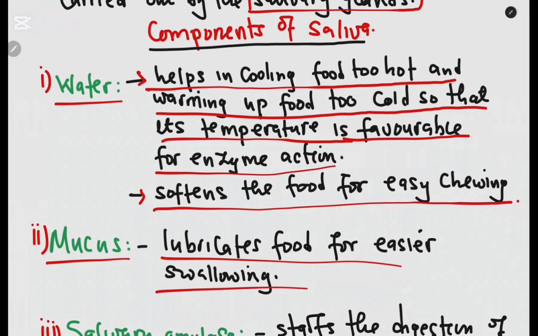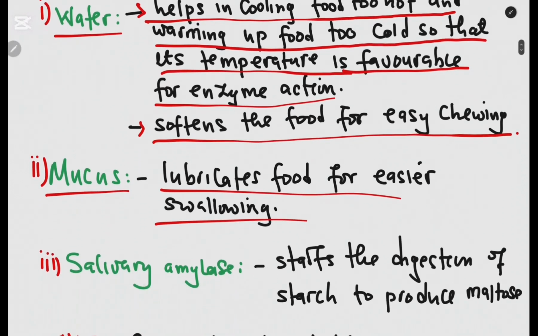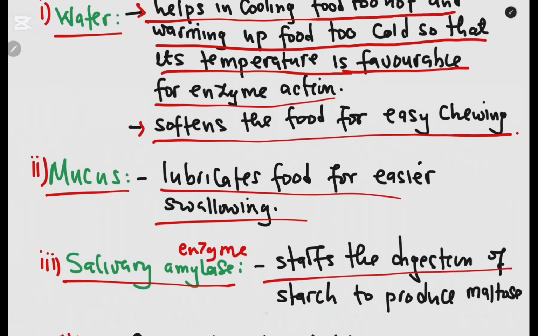So it makes the food slippery so that it can slide well on the esophagus. So it lubricates the food for easy swallowing. What about salivary amylase? The other component of the saliva is what we call salivary amylase, which is an enzyme. Now, what is the function of this enzyme? It starts the digestion of starch or carbohydrates in the mouth. So it breaks down starch to maltose.